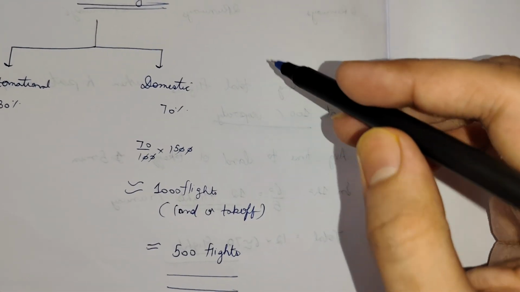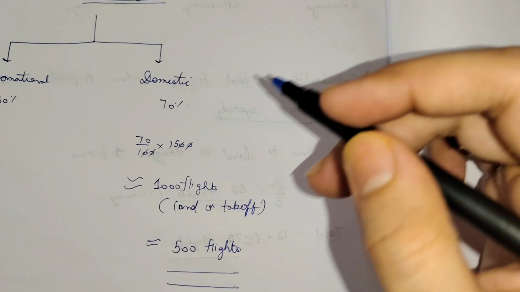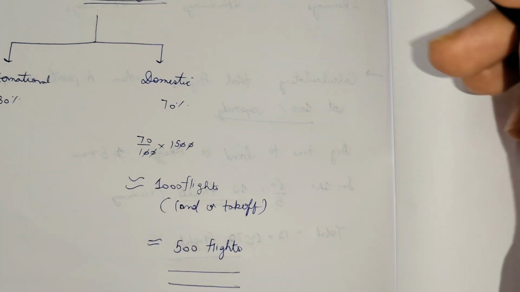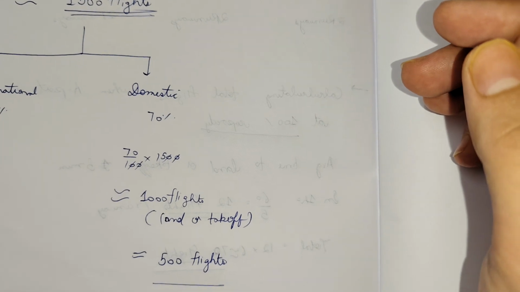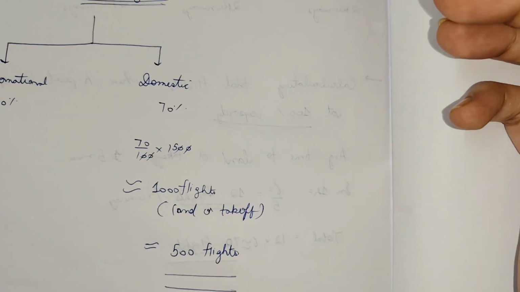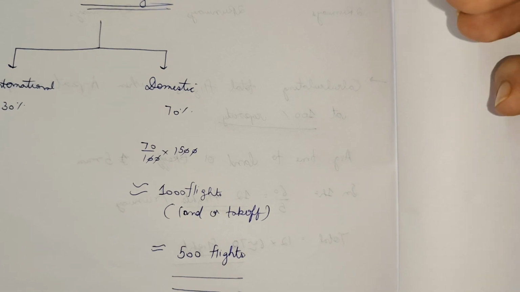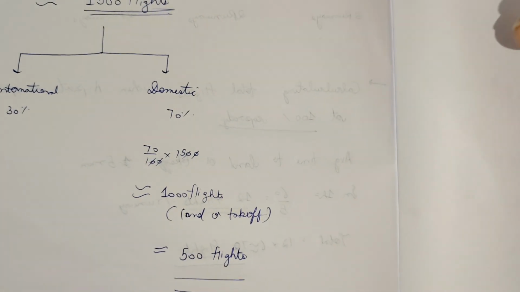So by these assumptions I estimate that around 500 flights are taking off in a day at Indira Gandhi International Airport, Delhi. There can be numerous methods, so you need to tell the interviewer the proper structure. They do not see the accuracy, they see the logic and the structure behind it.